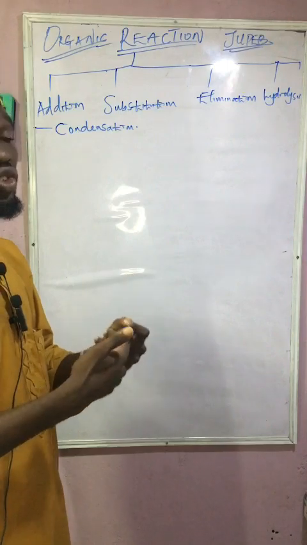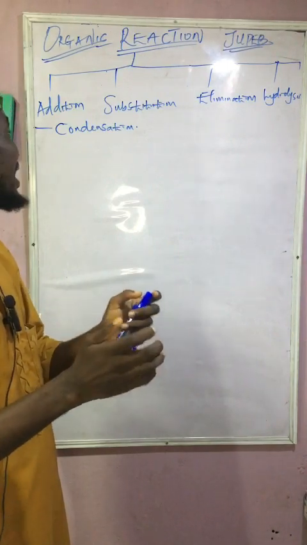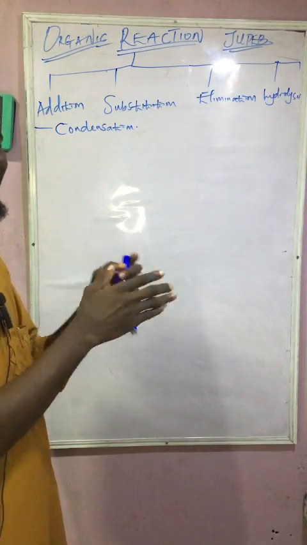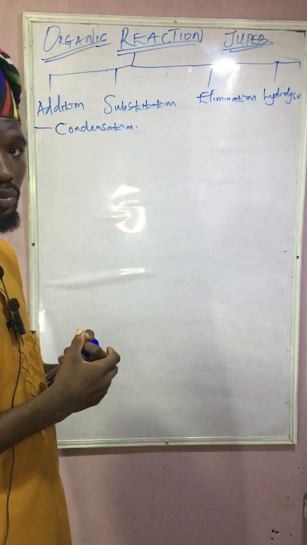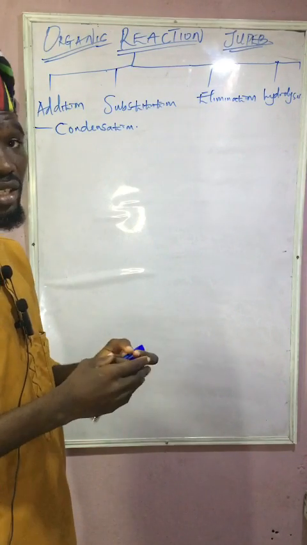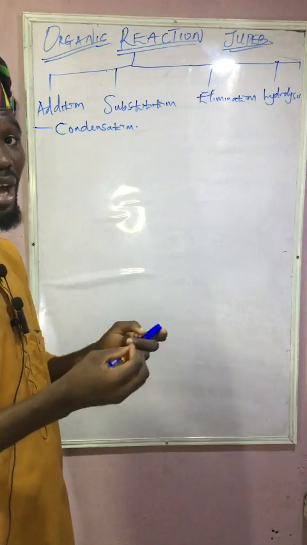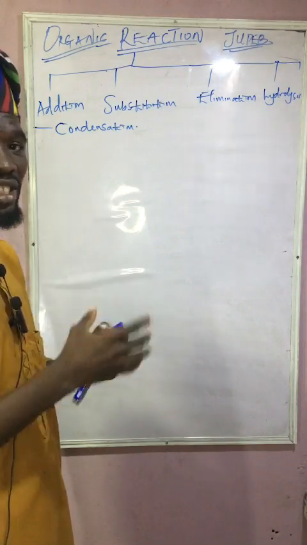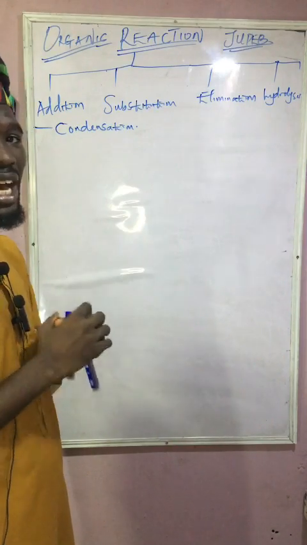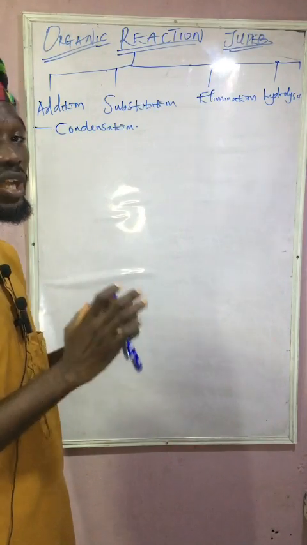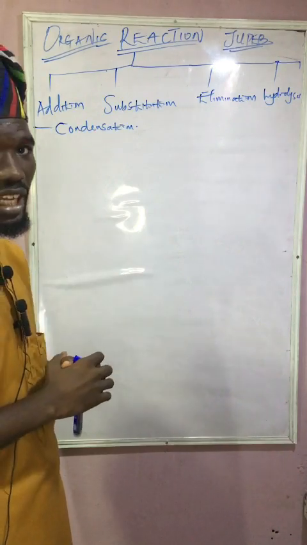That is correct, but for those writing the JUPEB examination, you can take addition reaction as a type of reaction that involves two or more reactants which combine together to form a product without the loss of any of the reactants. And mainly, addition reactions are classified as reactions of unsaturated hydrocarbons.